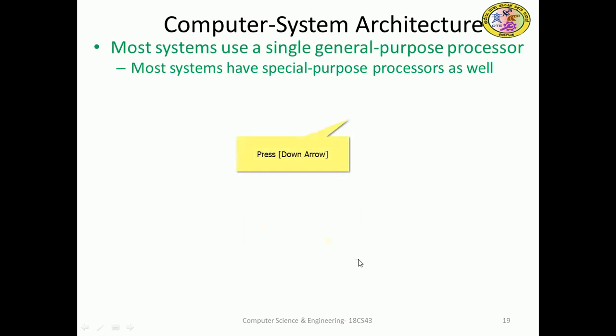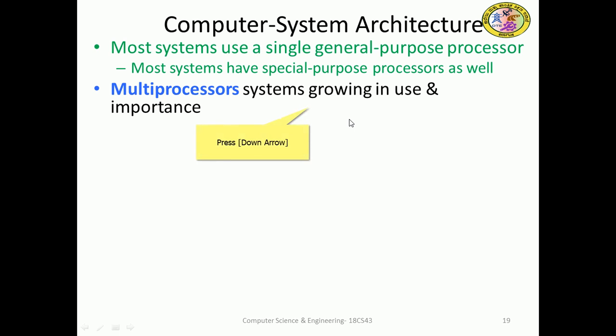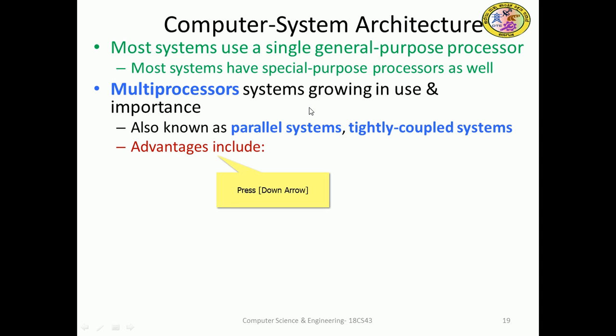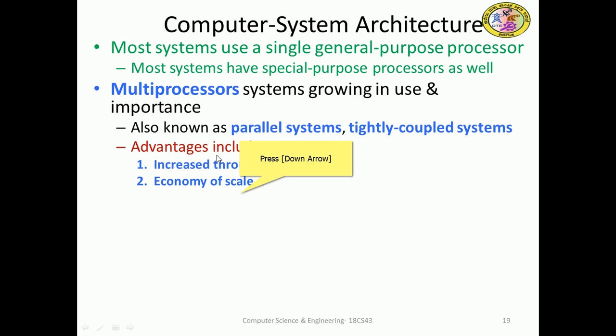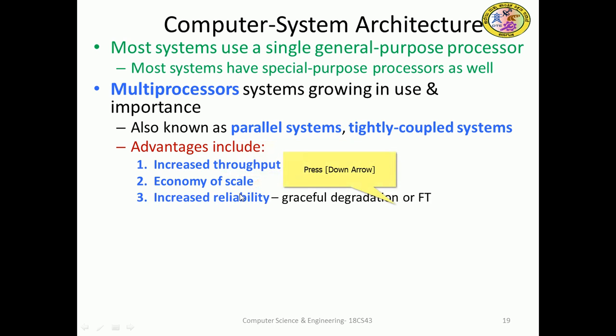So this is a general purpose architecture. Most systems use a single processor, though systems have special purpose processors as well. A multiprocessor system has multiple processors, and its importance is growing. It is known as a parallel system or tightly coupled system. It has plenty of advantages: throughput will increase, economy of scale, computation will be fast, right? Increased reliability, graceful degradation or fault tolerance. Fault tolerance will be very high.